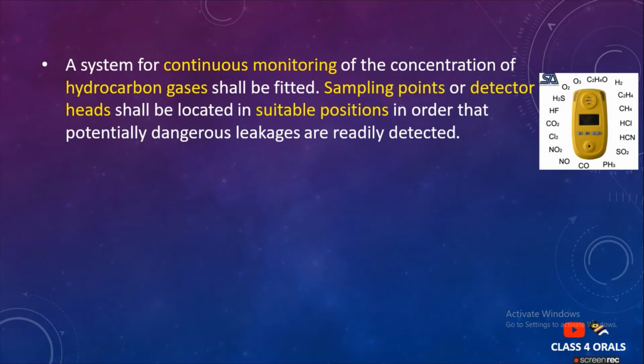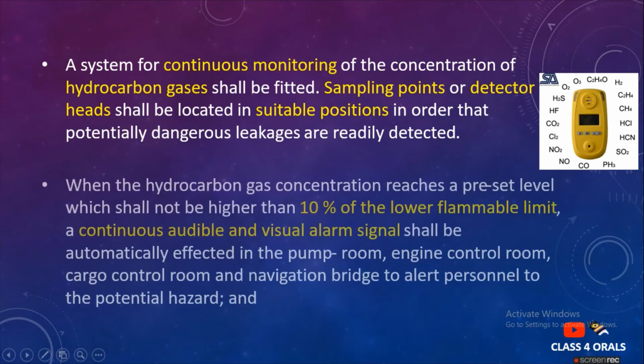Next point is for the hydrocarbon gas detection. It says a system for the continuous monitoring of the concentration of hydrocarbon gases shall be fitted, and on the bulkhead of the pump room there should be a sampling point or the detector head should be located in a suitable position in order to detect potentially dangerous leakages which are readily detected. There can be a lot of gases like hydrogen sulfide, carbon monoxide and other gases. There should be sampling points, there should be continuous monitoring.